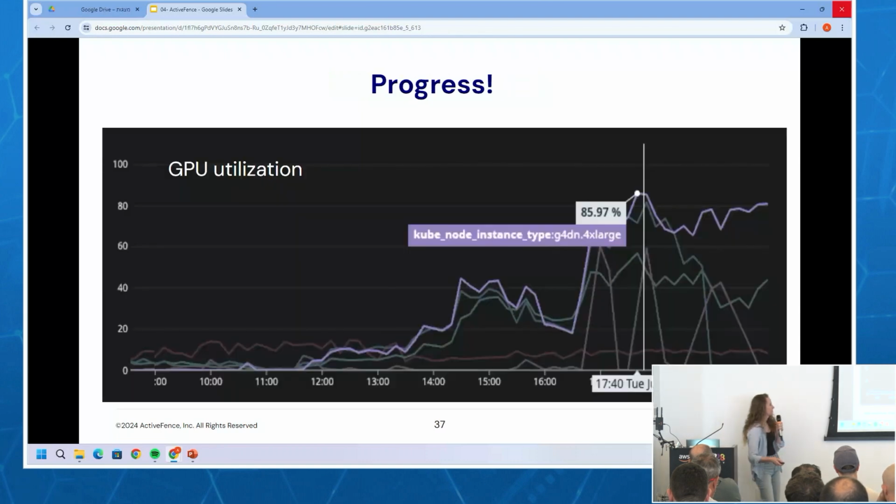Oh, I have this. Okay, so here's just one example, making progress. You can look at our GPU utilization over time. And so we're going along, not good, again, low utilization. And then after implementing some changes, you can see that we're hitting 85% utilization. And this is significant because now it means that with fewer machines, we can still have a high throughput.